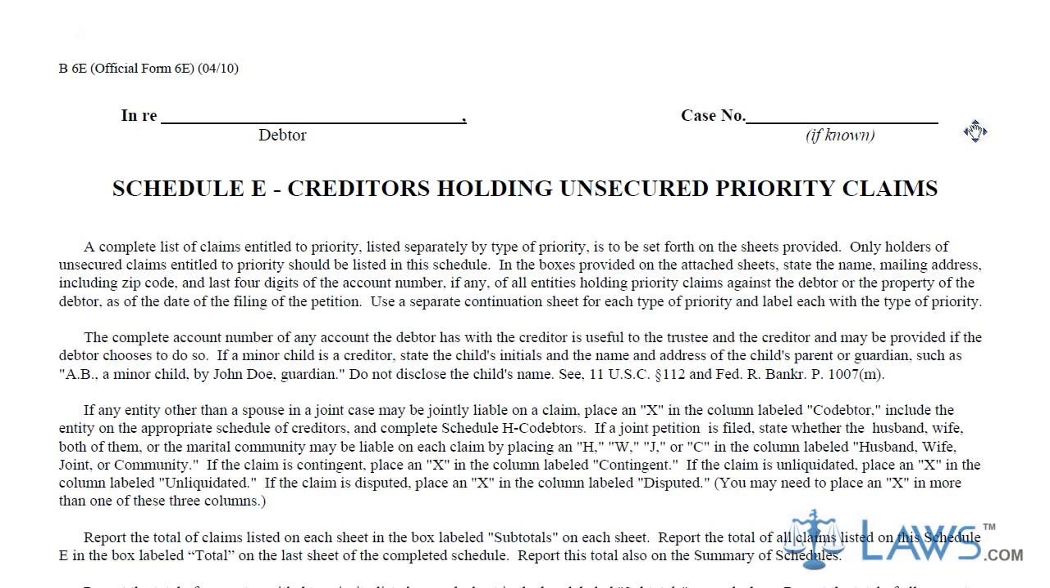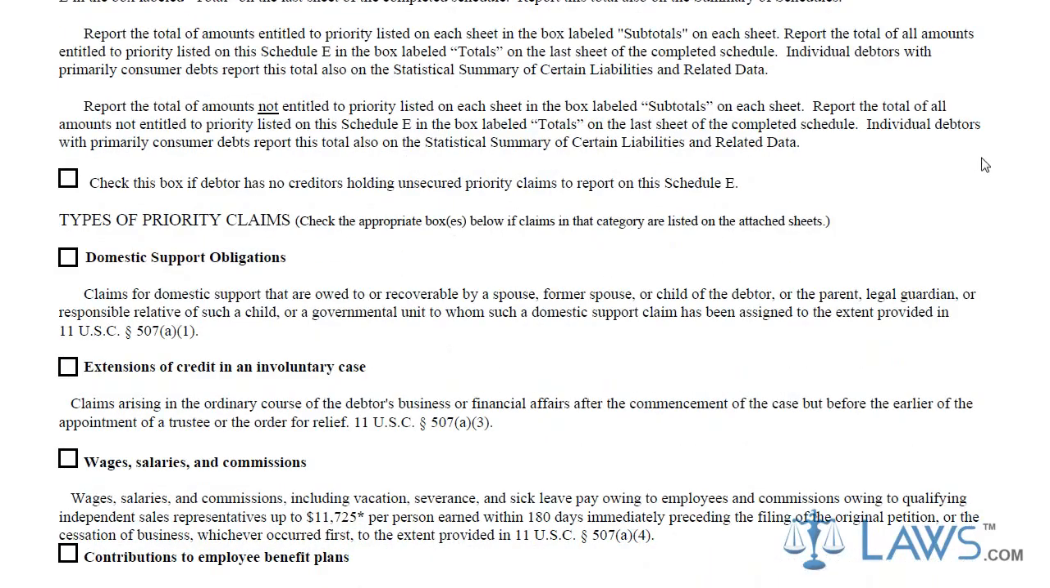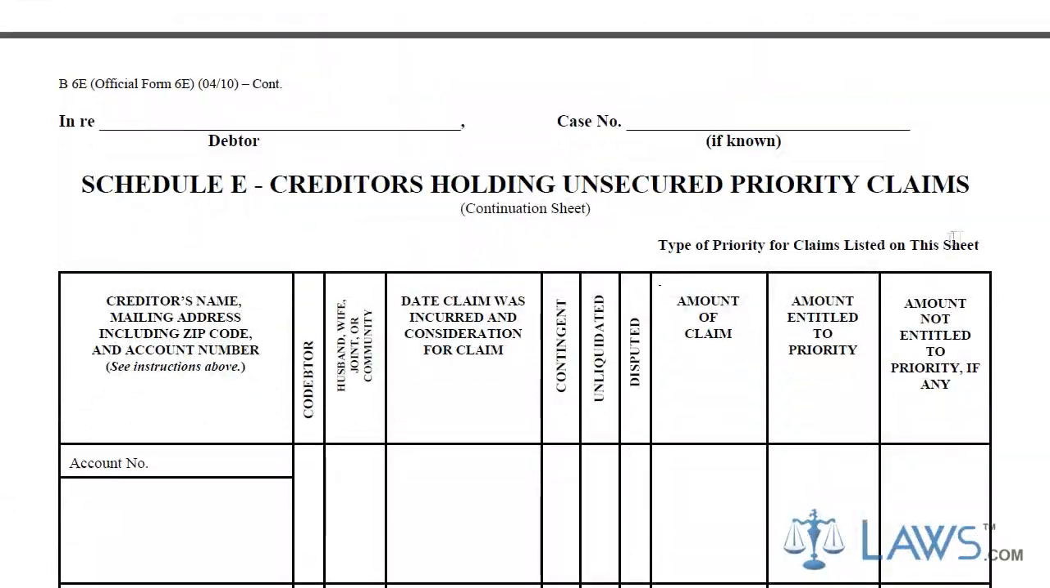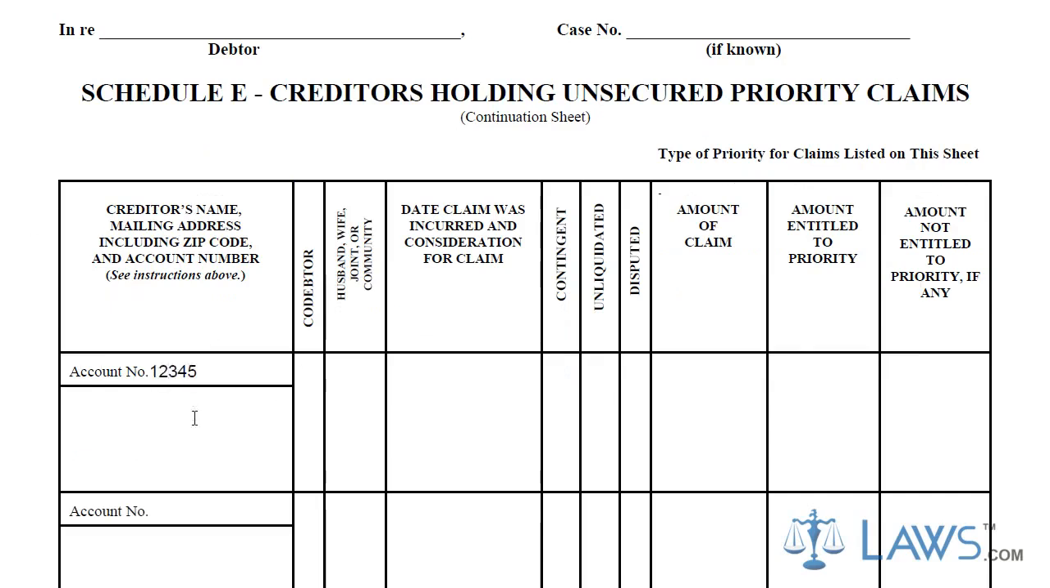Filling out Schedule E. When filling out Form B-6E Schedule E, you must check the box of the type of priority claim you have. The majority of bankruptcy forms will provide specific examples and definitions for each type of debt listed. On the third page, after you have listed the credit types you possess, you must list the creditor's name and address as well as your coordinating account numbers. In the next two columns, you must list if a co-debtor is present in this respective relationship. Next, select if the debt is contingent, unliquidated, or disputed.